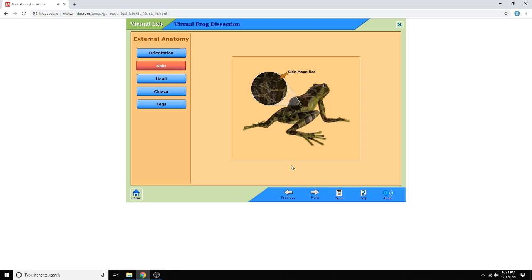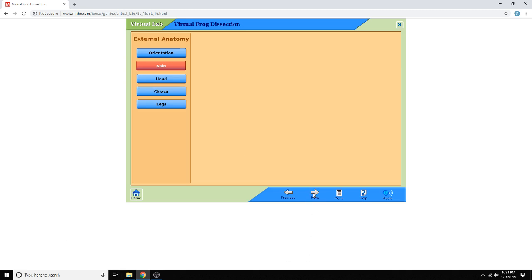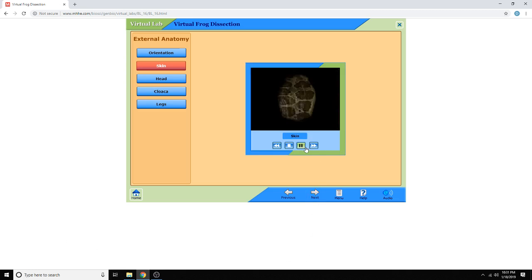A frog's skin is smooth and may actually feel slippery due to the presence of mucus formed by cells in the skin. The skin also serves as an organ of respiration, much like lungs. The mucus helps keep the skin moist and aids in respiration. Oxygen can pass into the frog through the skin, and carbon dioxide can pass out.